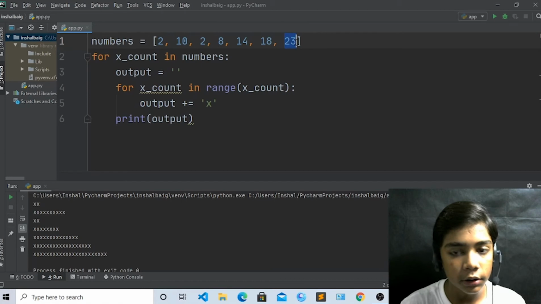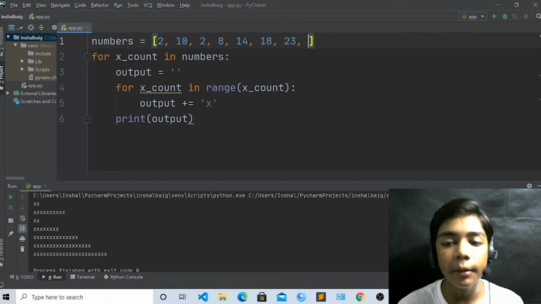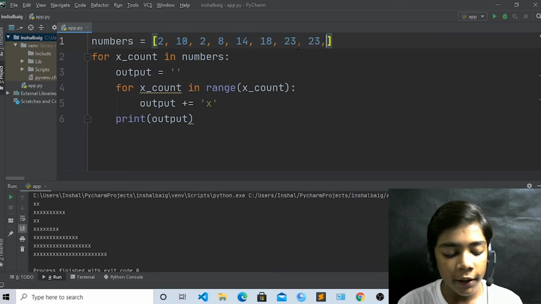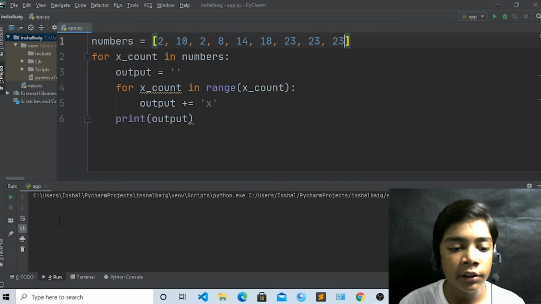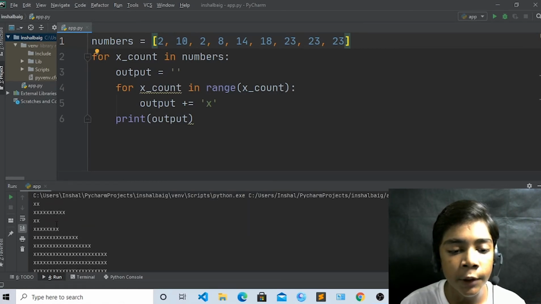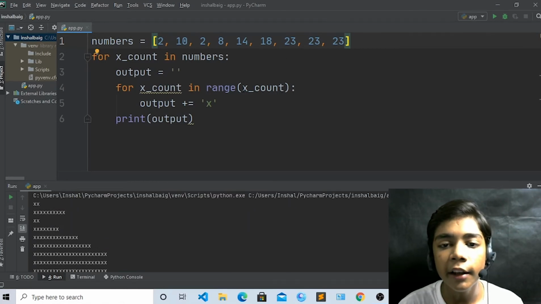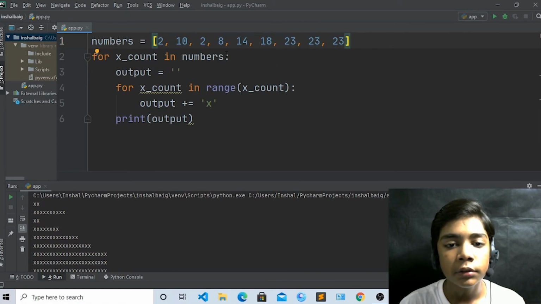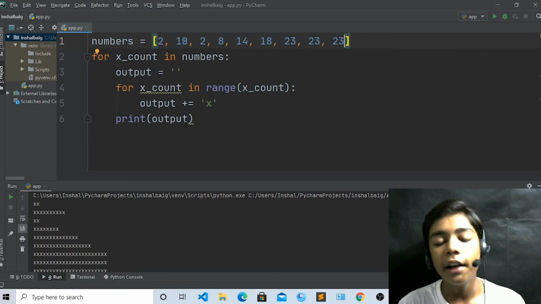Just copy, and now paste it, and if I paste it again, run, you can see there are many 23s coming. I hope that you are understanding that, and how easy it is to do. I hope you understand what x count is. Now let's start with our third topic.